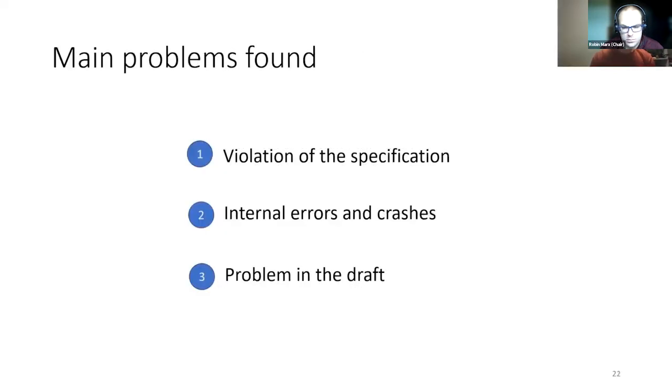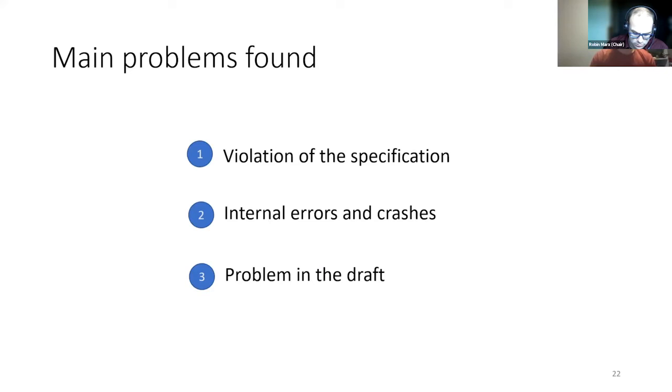Let's continue by looking at the overall results that may interest us. As one may expect, violations of the draft by implementations have been observed. This happens when a requirement defined by a must word is not met. A simple example is when a server accepts receiving a frame not allowed to be sent by its peer, according to the RFC. For example, with the new token frame. We face this problem with QUIC, for example.